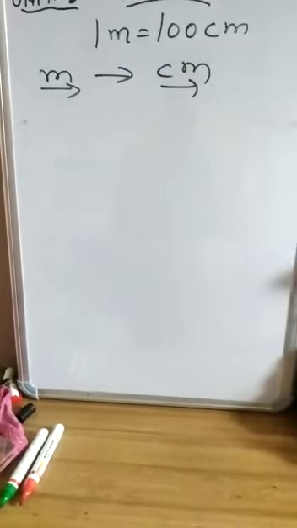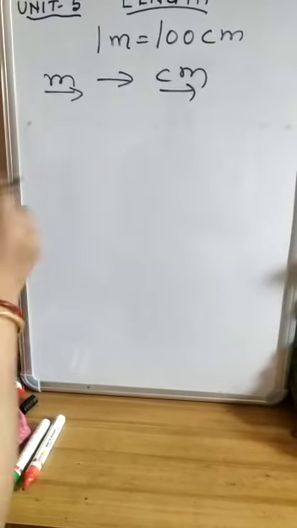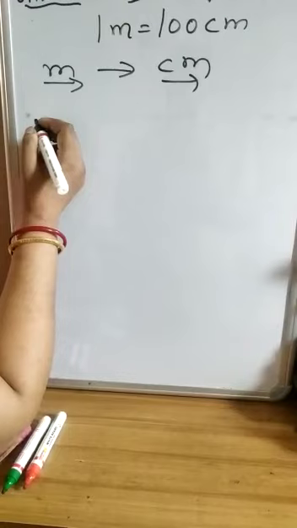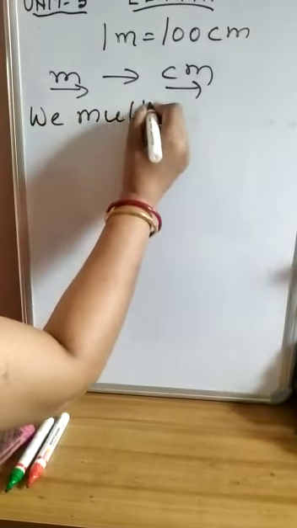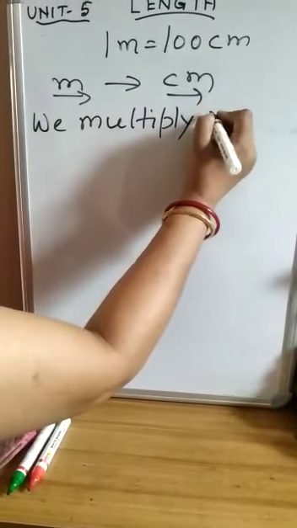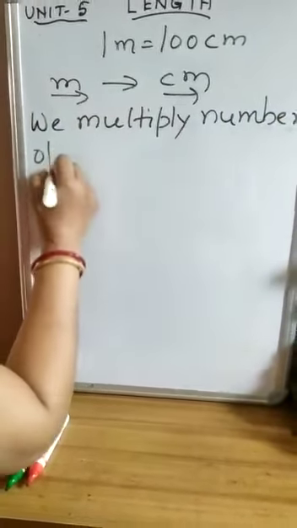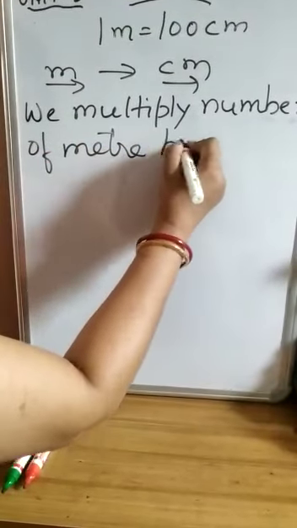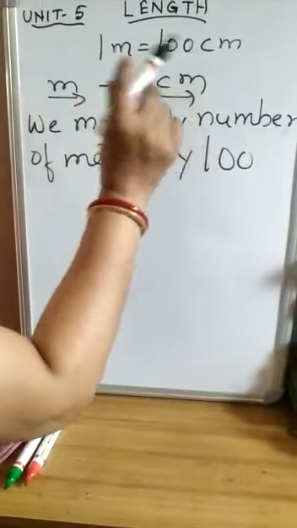When we are going to convert meter to centimeter, we multiply the number of meters by 100. Why? Because 1 meter is equal to 100 centimeters.